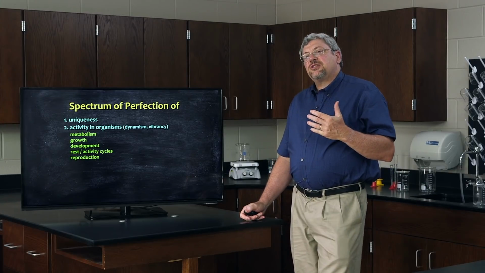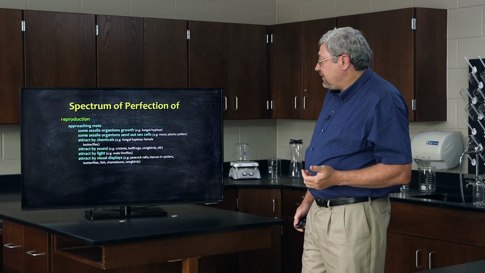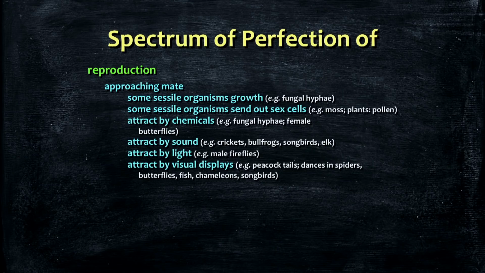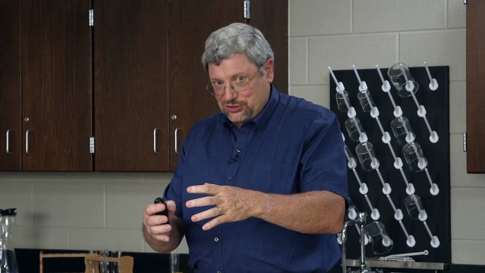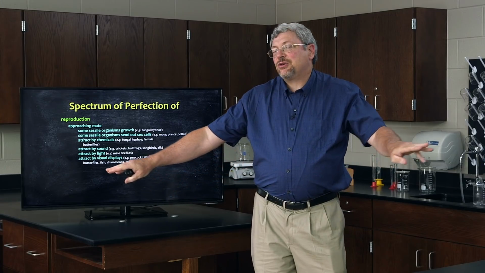And there are various ways in which organisms are active in reproduction. They're active in different ways in how they approach a mate. Some organisms are sessile, meaning they don't move. Well, how in the world do you find a mate if you're stuck in one place and your mate is stuck in one place? Some organisms solve this problem by growing out towards their mates.